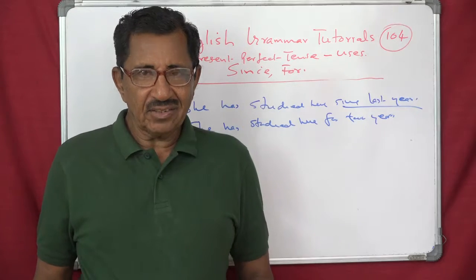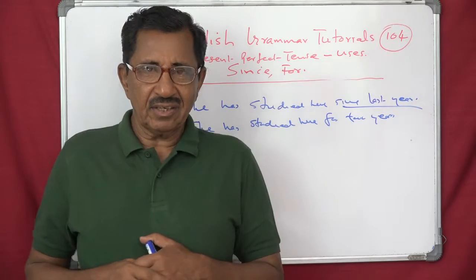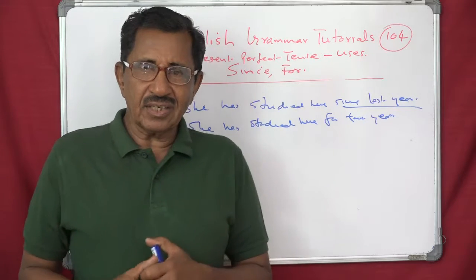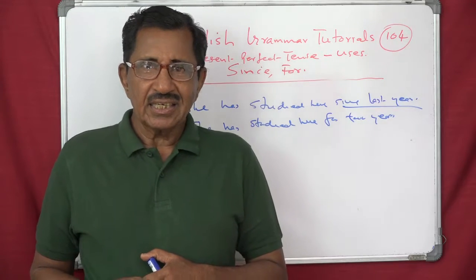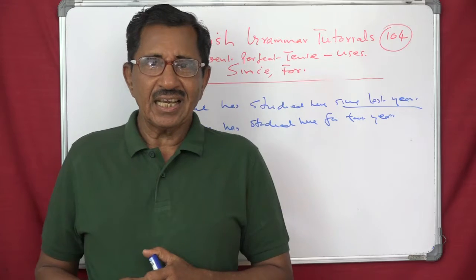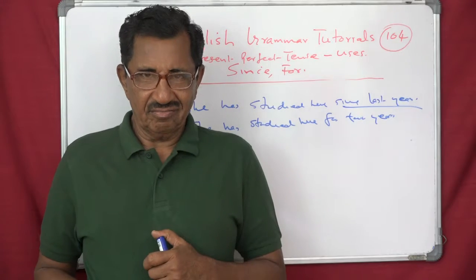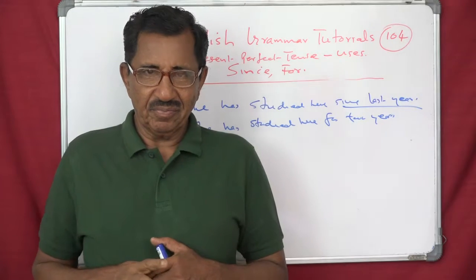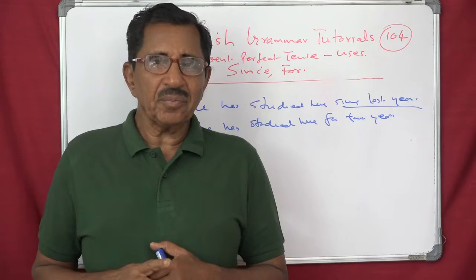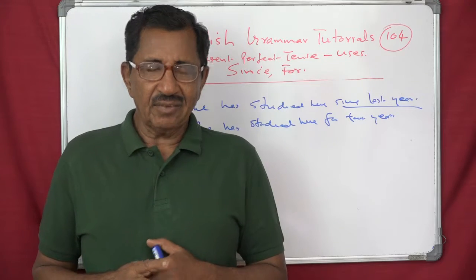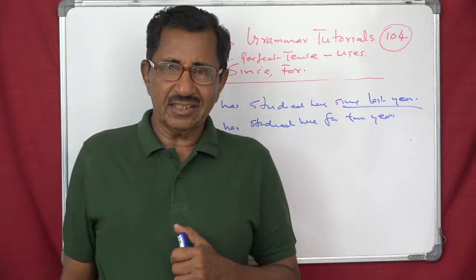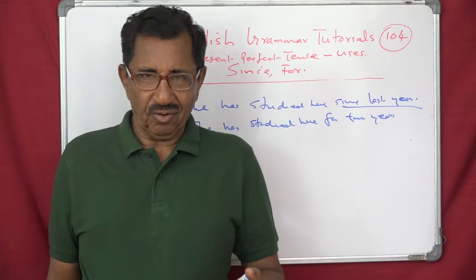Or the same sentence with a different point of time, you can say, we have read books on psychology since 1998. Listen, 1998. So this is a very important point to note, that we can use the present perfect tense with since or for.